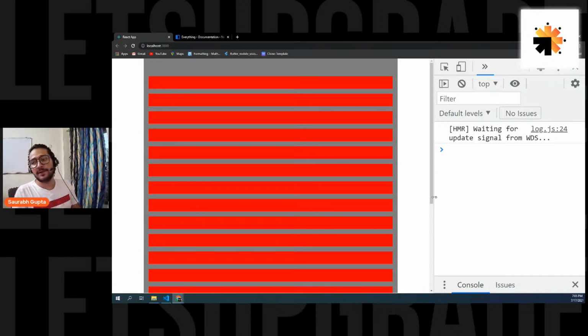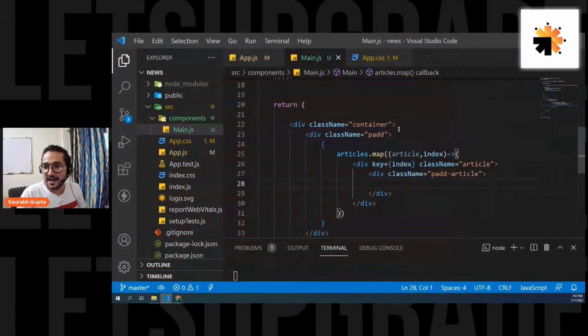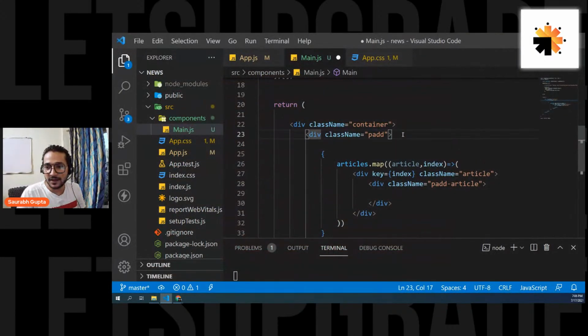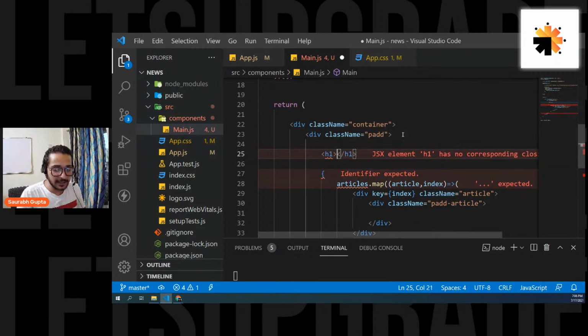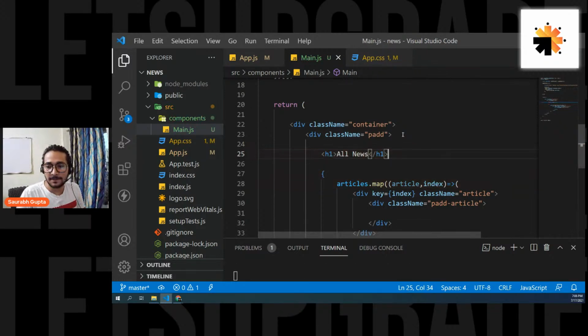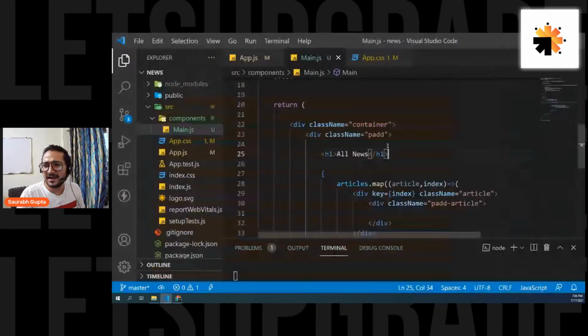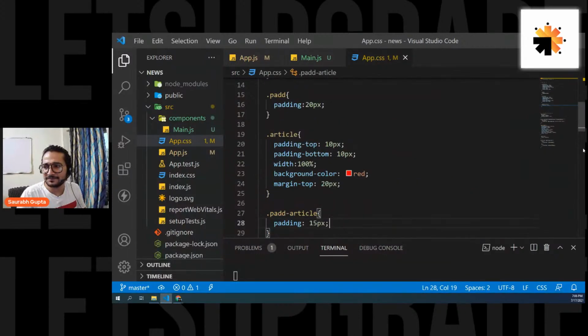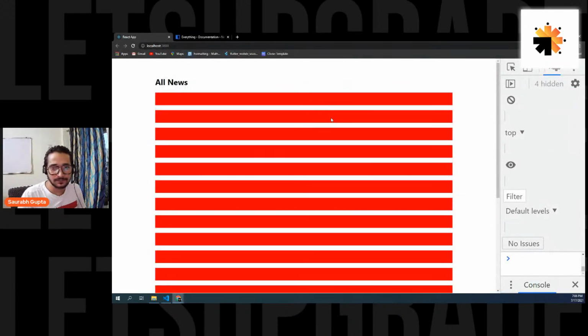Simple. Okay, perfect. Now, time to display the news properly. And one more thing, guys. I wanted to add an H1 here. Simple H1. H1 and slash H1. All right, like All News. Let's see. All News. Perfect. We have this All News. And also, let's remove the gray color. I don't like that gray color. So just comment that out. That's gone. Perfect. Cool. Good looking.